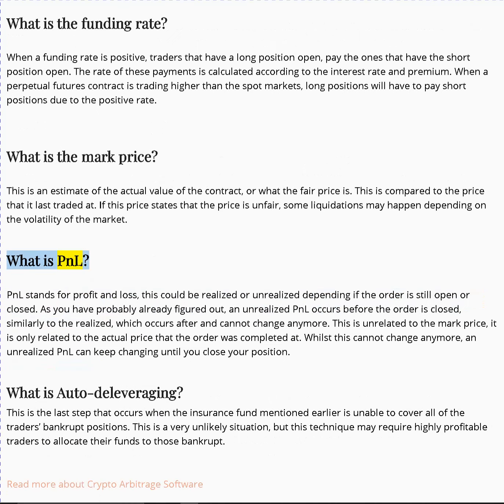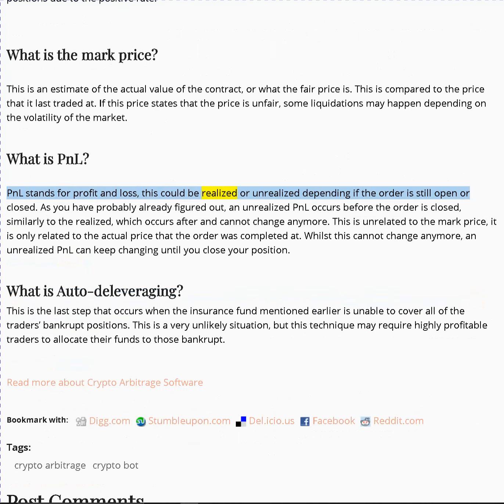What is P&L? P&L stands for profit and loss. This could be realized or unrealized depending on if the order is still open or closed. As you have probably already figured out, an unrealized P&L occurs before the order is closed, similarly to the realized, which occurs after and cannot change anymore. This is unrelated to the mark price. It is only related to the actual price that the order was completed at. Whilst the realized P&L cannot change anymore, an unrealized P&L can keep changing until you close your position.